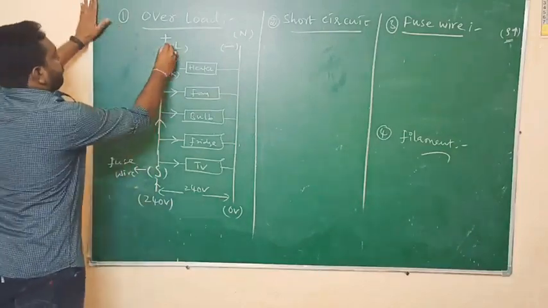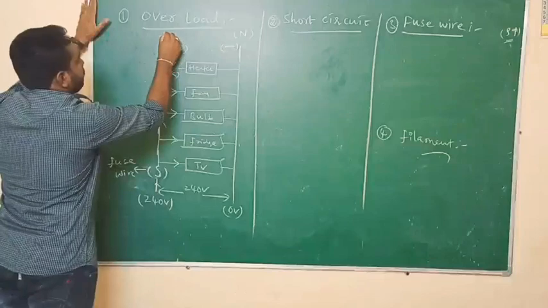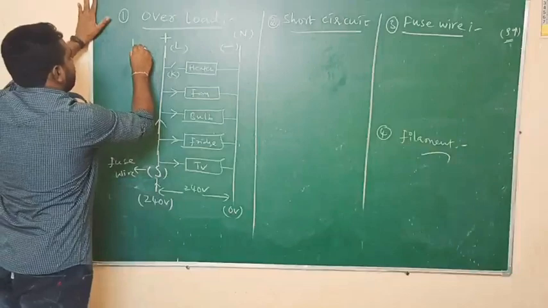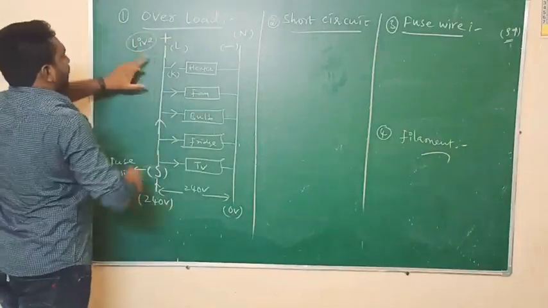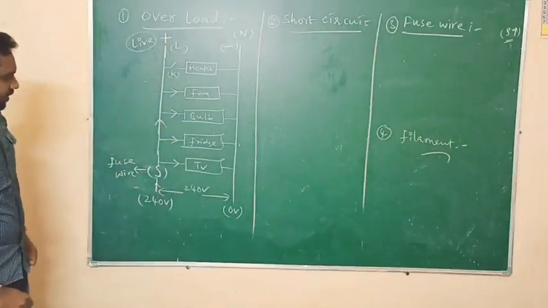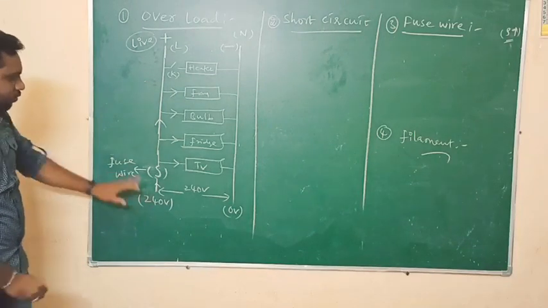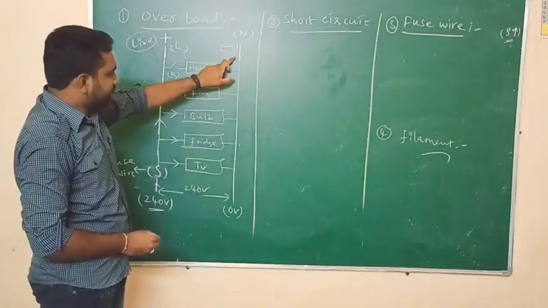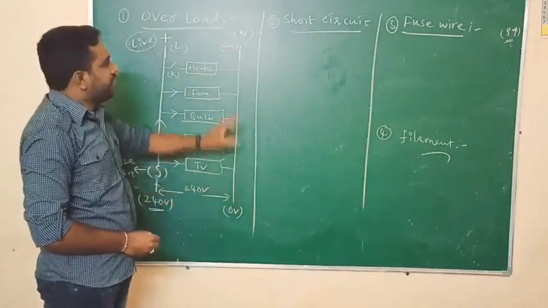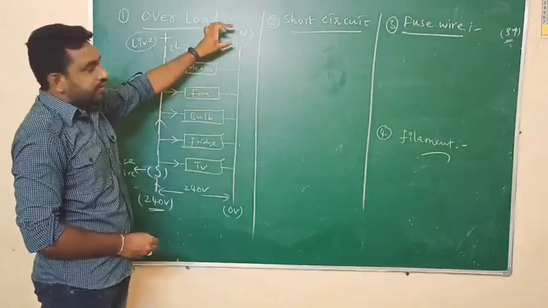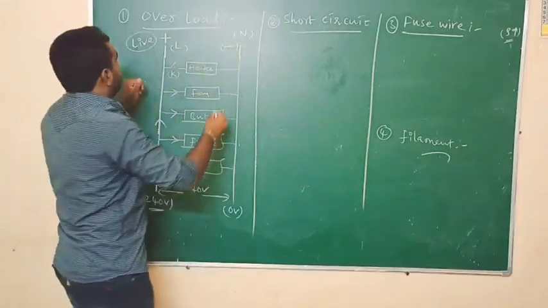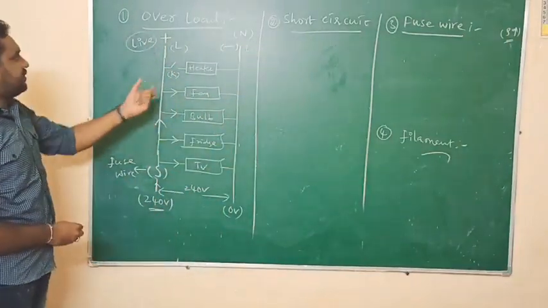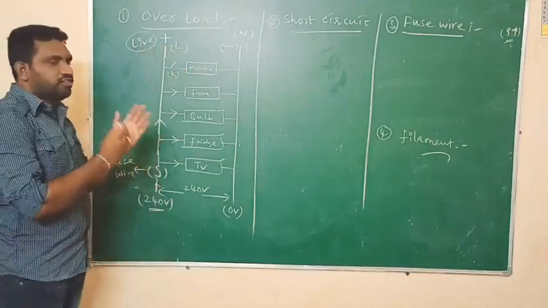One is the higher potential wire. It is the positive one, the higher potential wire, and it is also known as the live wire. The potential of this live wire is 240 volts. And we have one more wire here. Its potential is 0 volts, 0 potential, and it is known as the neutral wire. It is also known as the lower potential wire. With the help of these two wires, power transmission takes place inside our house.